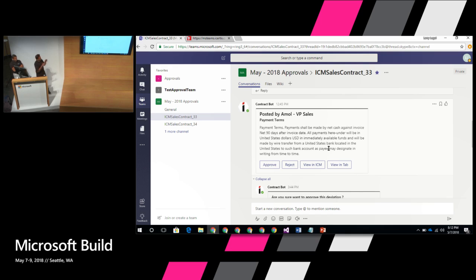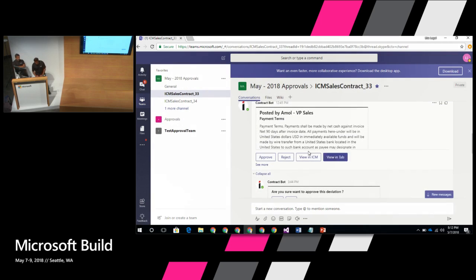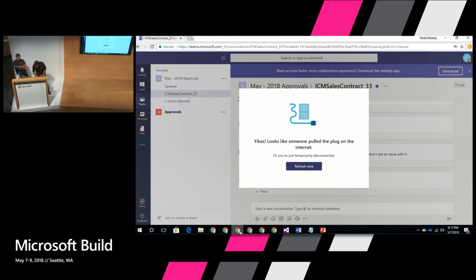But the reason that Larry did this is because he wants to give everybody a context before he pulls people in, right? So at this point, he would say that, OK, I know Frank in finance. Again, in the interest of the demo, I'm rolling through the whole flow instead of typing here. So he would just say, at Frank, I need to run something by you. So at this point, if you look at Frank, he's looped into the conversation. And Frank is from finance. So he gets the same sort of context.